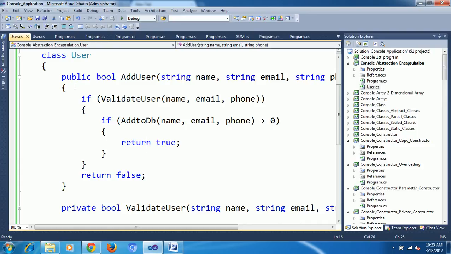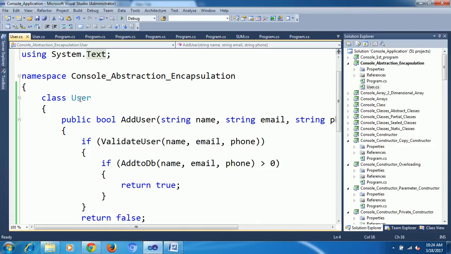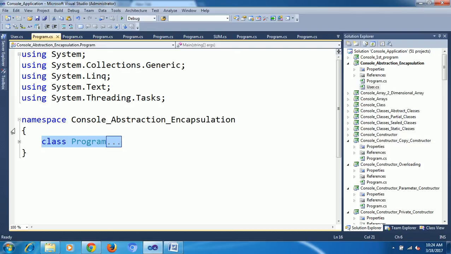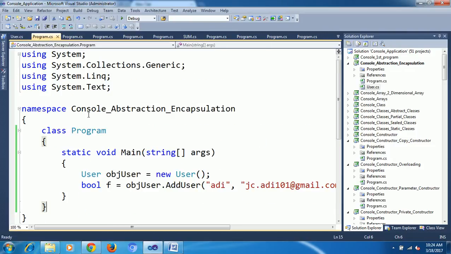Now see, here I given public, and here I given private, here I given private. Now I want to insert the data by using this class. How do I need to do it? First of all I need to create an object for my class. Just come to this Program. Here I created an object for my User class: User, object name objUser, equals new object.